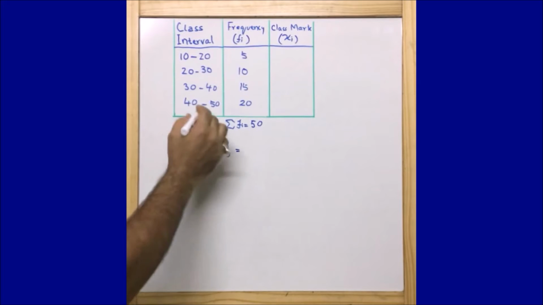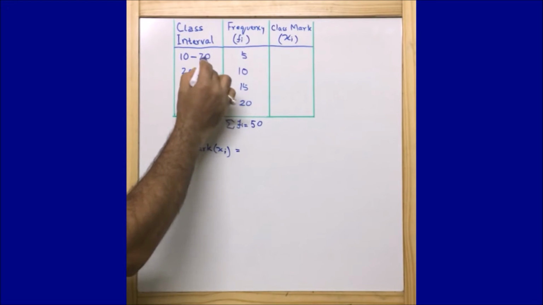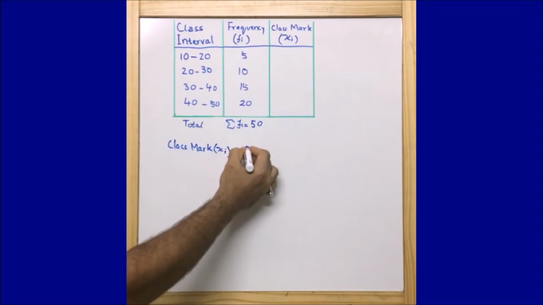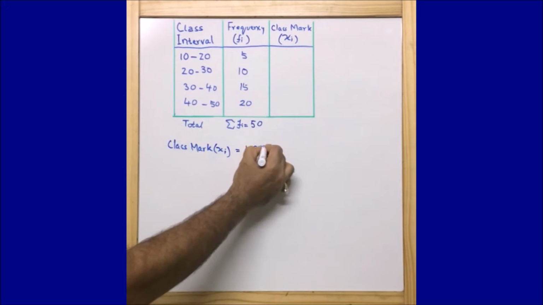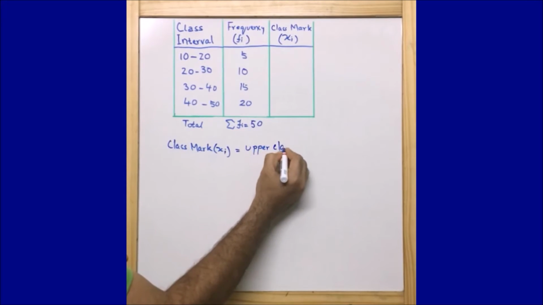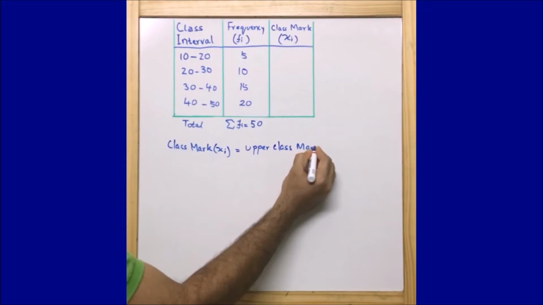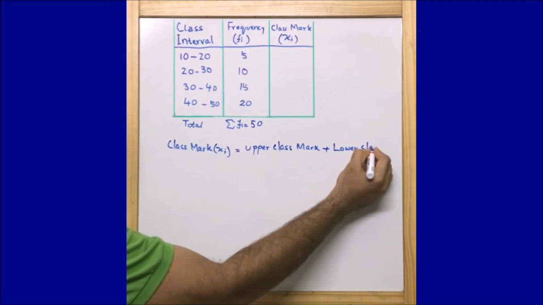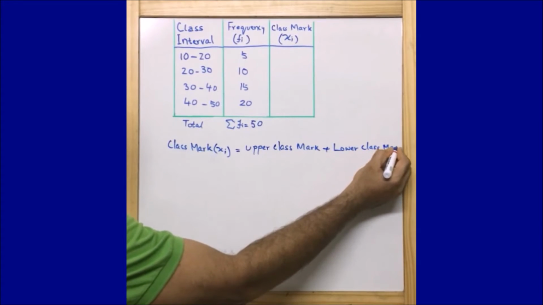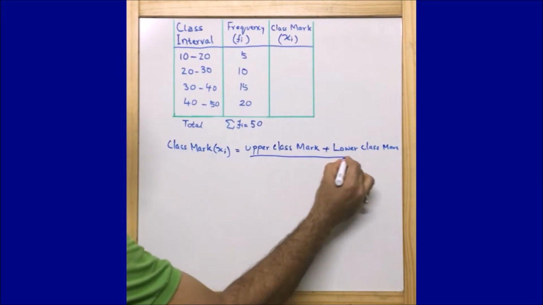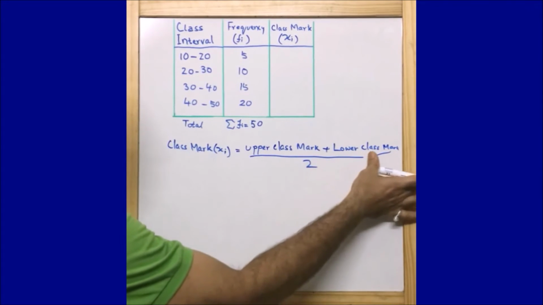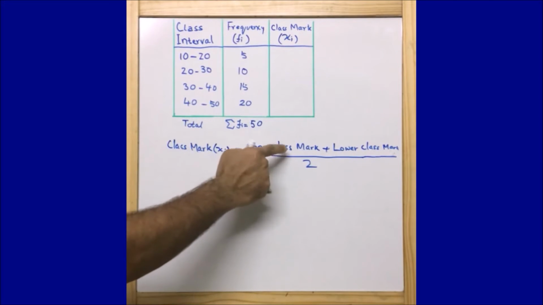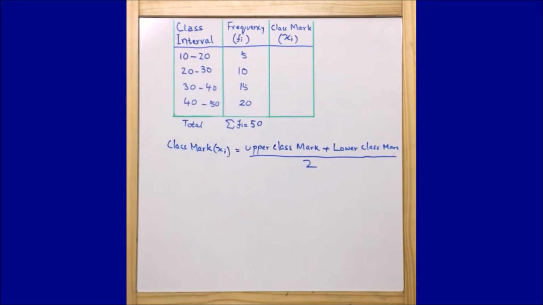Now we can call this the upper class mark, and this one the lower class mark. So class mark xi is nothing but the upper class mark plus the lower class mark, divided by 2.